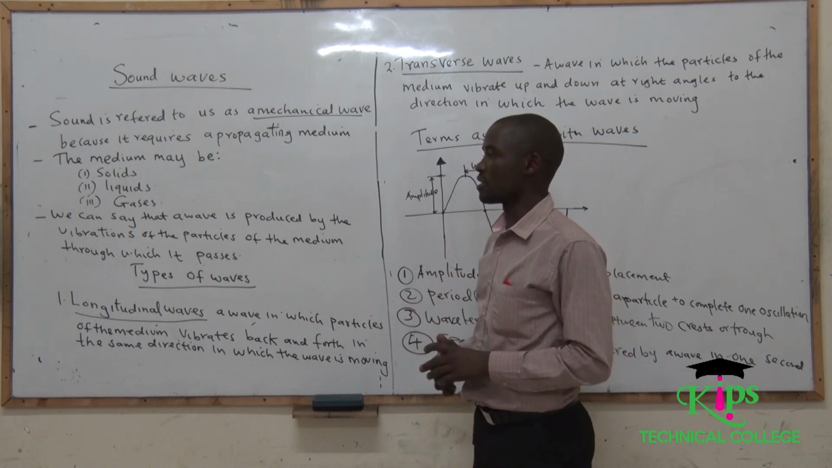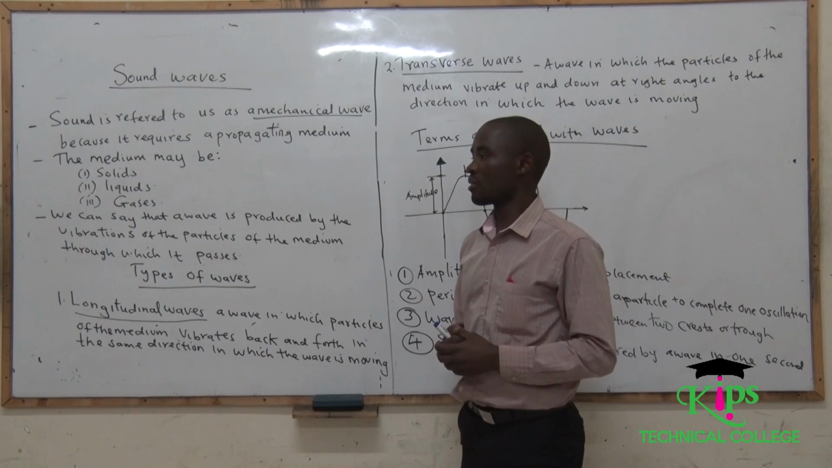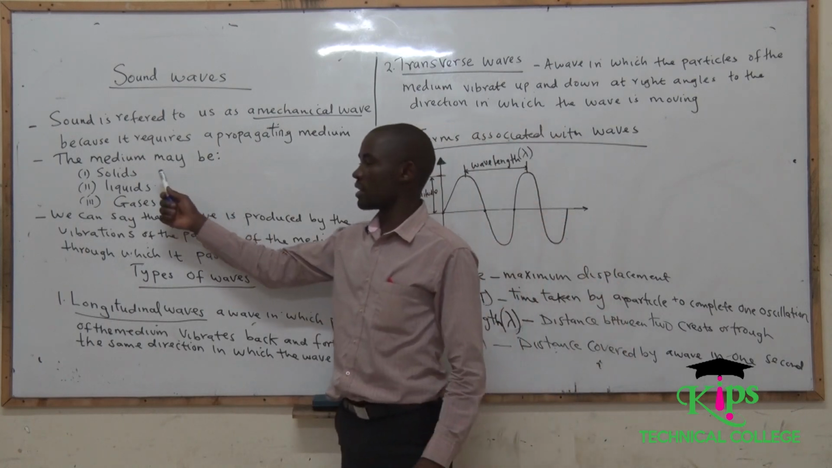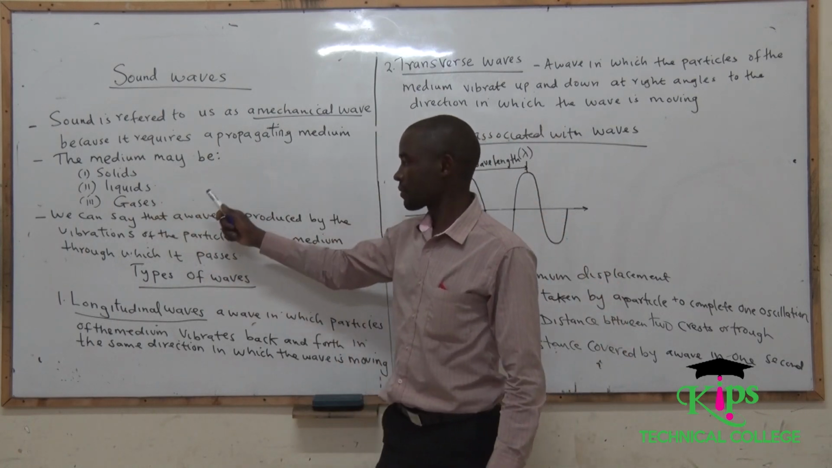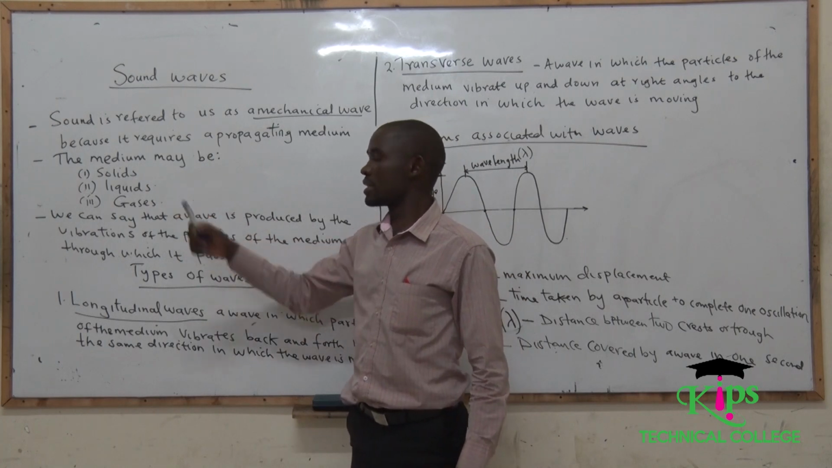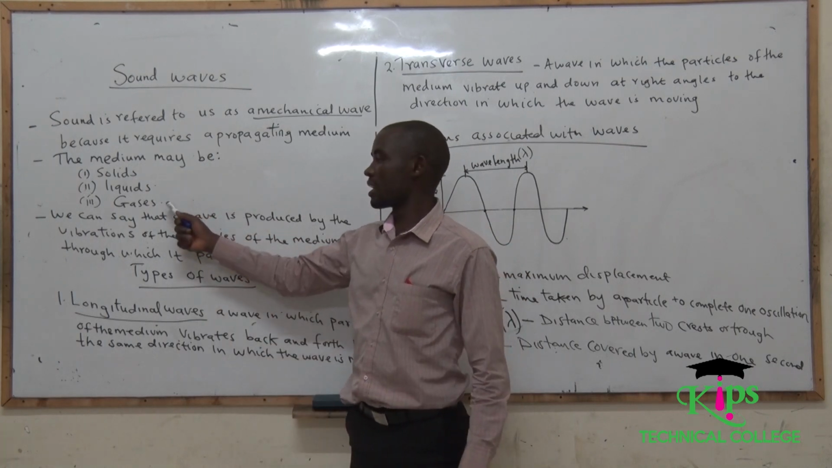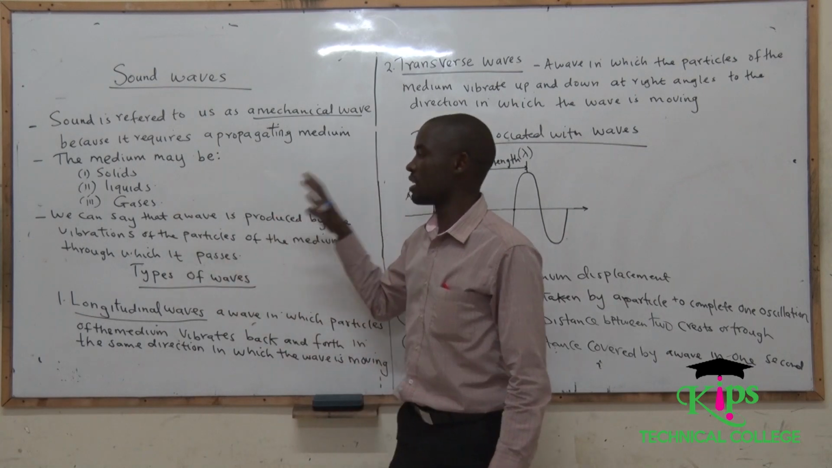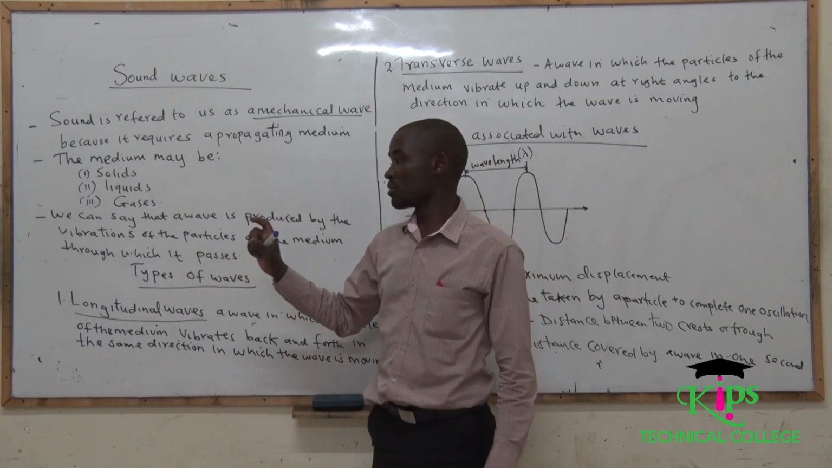So some of the materials or the medium through which sound travels is a solid, is one of the categories. The other one is the liquids. The next one is the gases. So those are the three mediums through which sound can be able to travel.